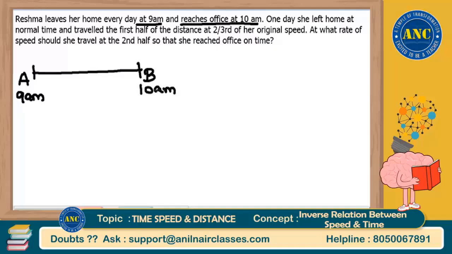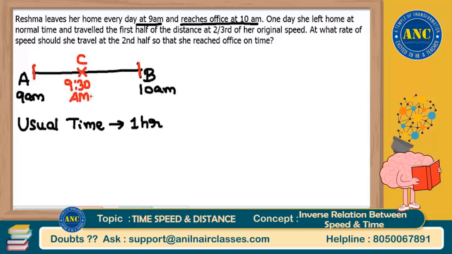That means, every day if she is traveling at her usual speed, the usual time taken for her to reach the office is from 9 o'clock to 10 o'clock, 1 hour. For the entire distance she takes 1 hour, so to reach half of the distance she will take half an hour. She will be at the midpoint at 9:30 a.m. if she travels at usual speed. This is the first statement.